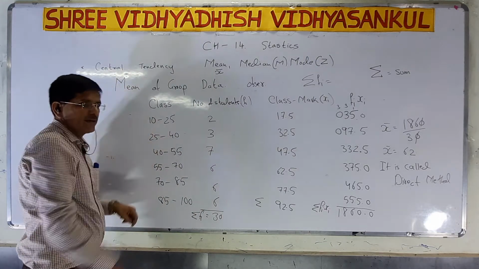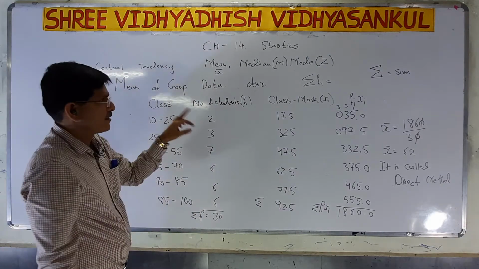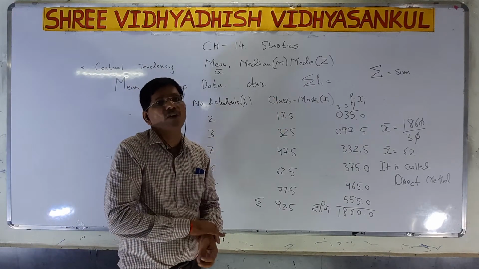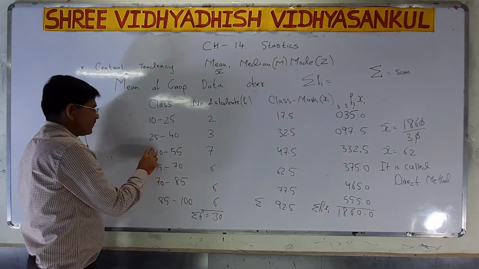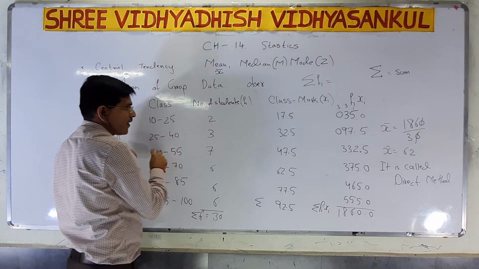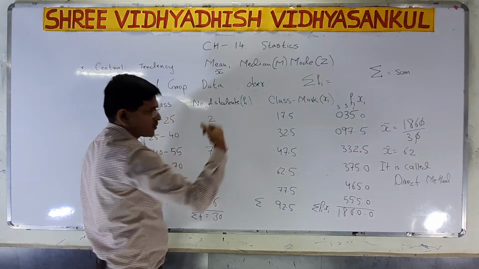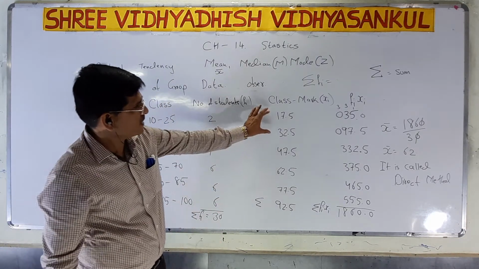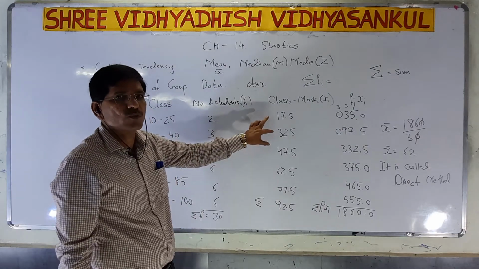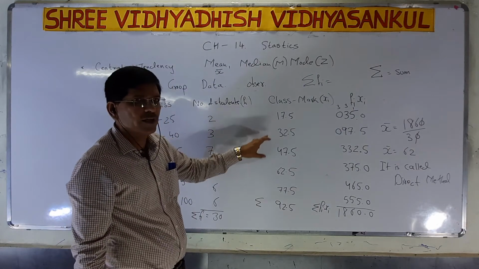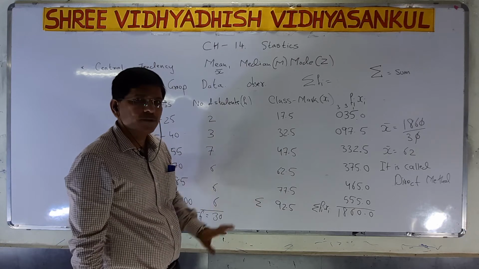How can we find xi? 10 plus 25 divided by 2, that is 17.5. Again 25 plus 40 is 65, 65 divided by 2 is 32.5. Now what is the difference between these? We can take a difference of 15. So we have to add 15, 15, 15.